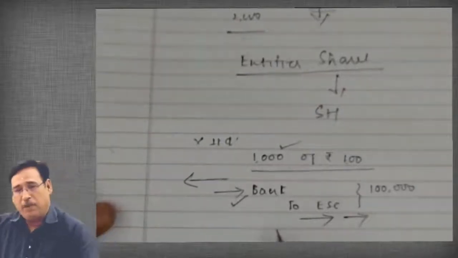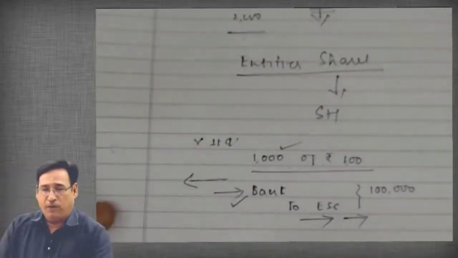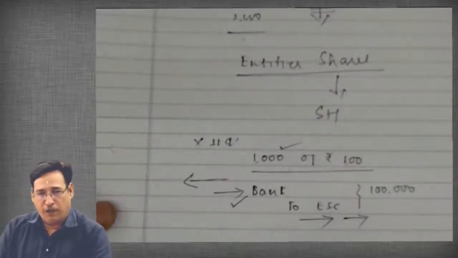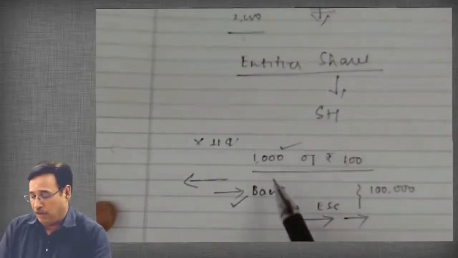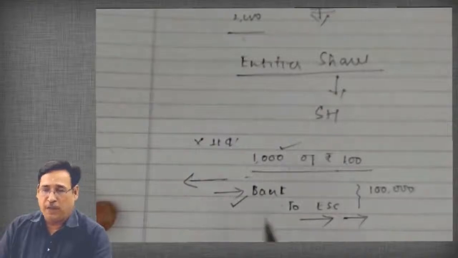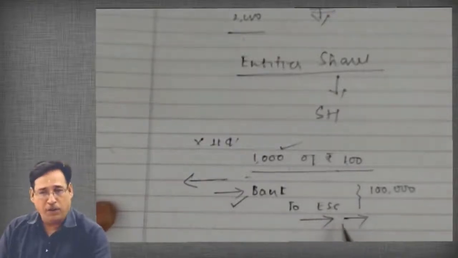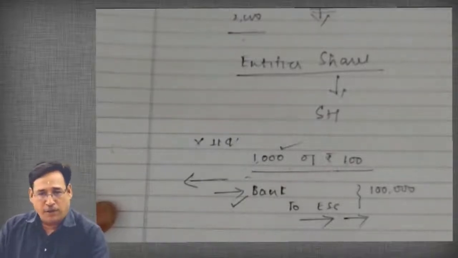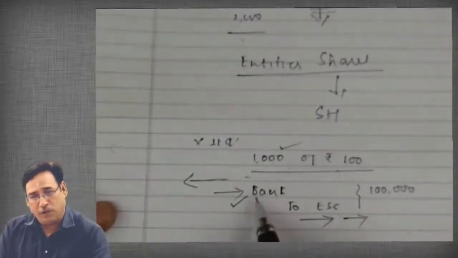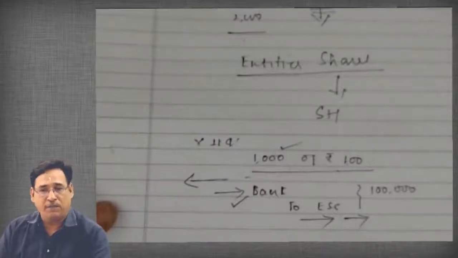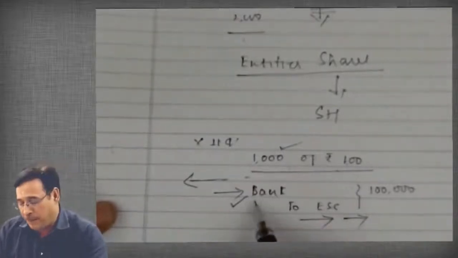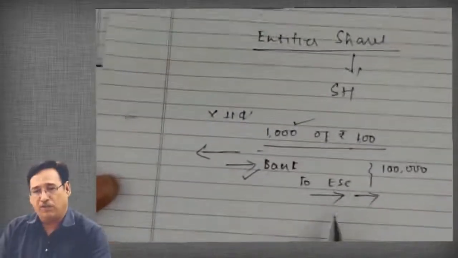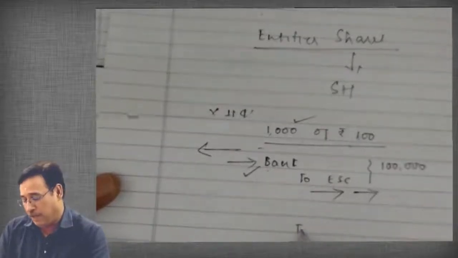So it's a very simple question which I asked of you, and each one of you is very well aware of the answer also. If the company issues 1,000 shares in the market, the entry will be bank account debit to equity share capital account, 1 lakh. Now I tilt my question. Suppose the company issues these shares free of cost. If the company is going to issue these shares free of cost, then what will be the entry?